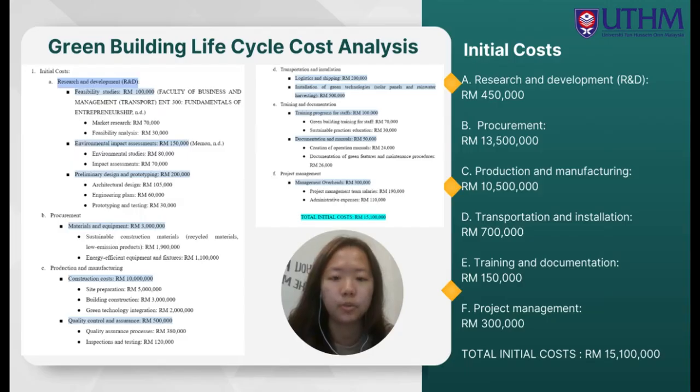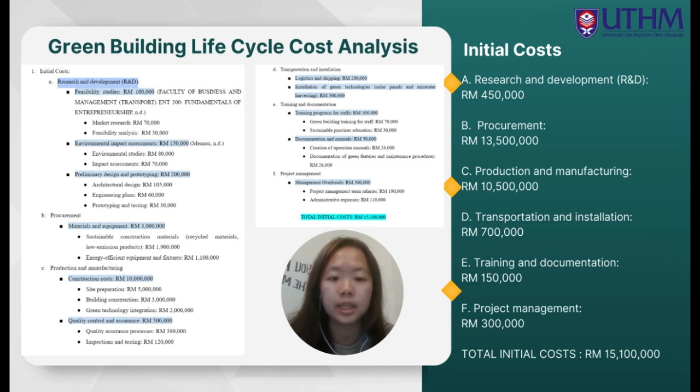Now I will explain the green building life cycle cost analysis. First of all is the initial cost, which consists of research and development, with a total cost of 450,000; next is procurement, 1,350,000; then production and manufacturing, 1,050,000; and next is transportation and installation, with a total cost of 700,000.